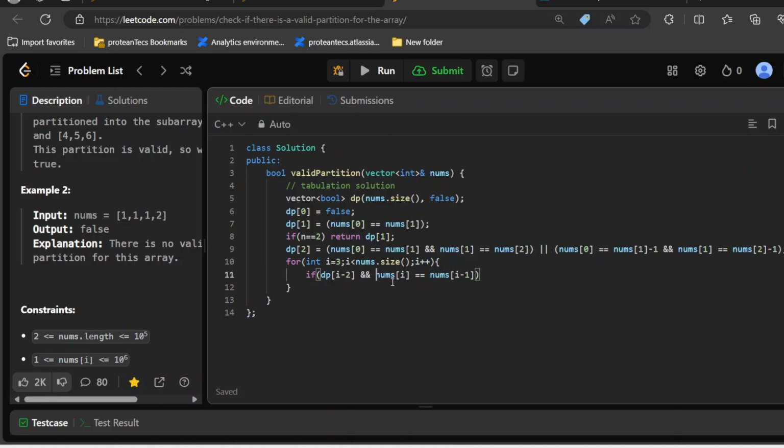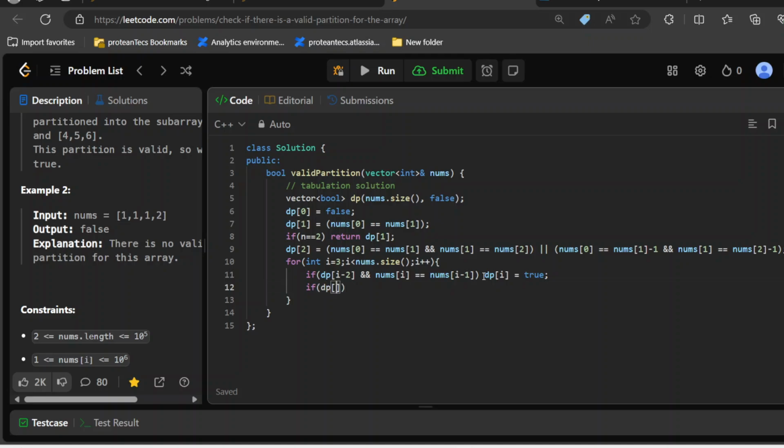This is making sense, right? Because these two conditions have to hold to make a valid subarray. This has to be one of the conditions. If this is the case, then dp of I can just be written as true. Else, another case comes, and I can write an else if statement also. Wait, it's better to write it as an if only.